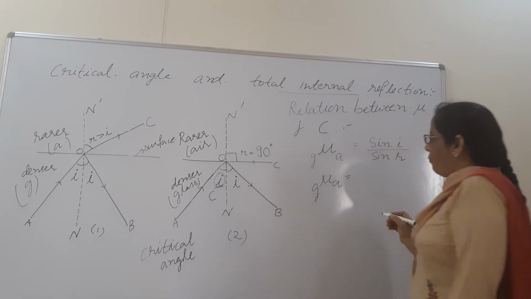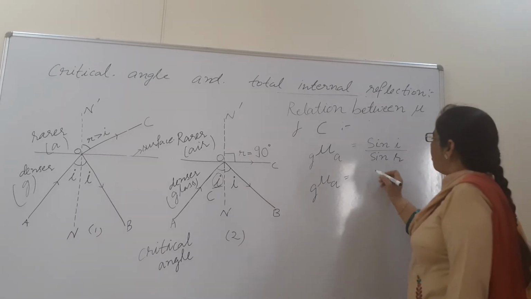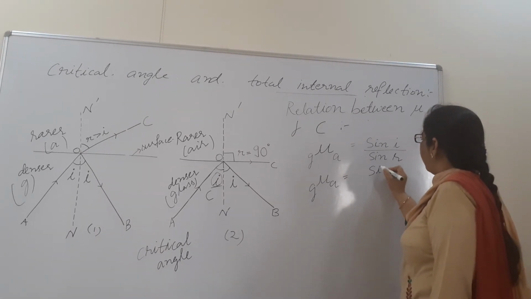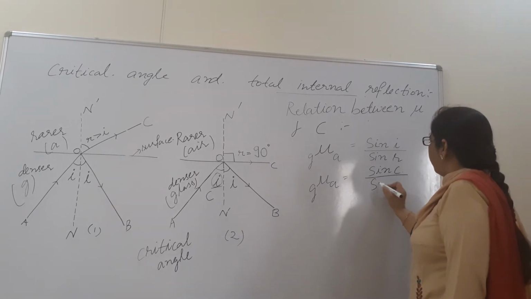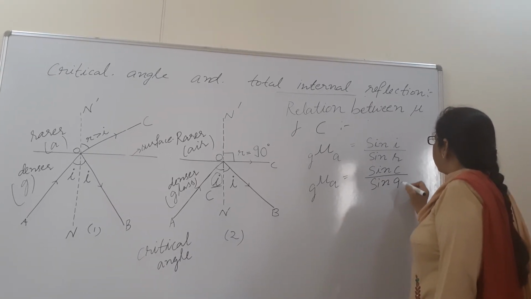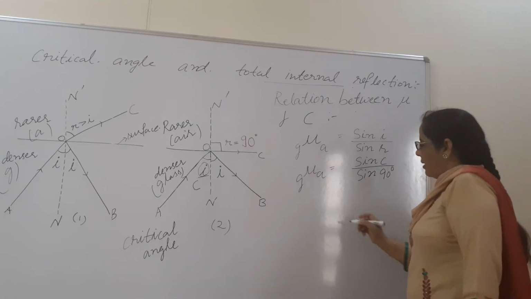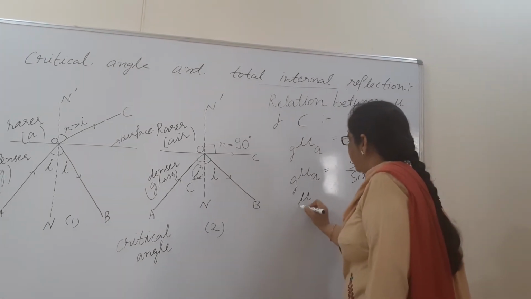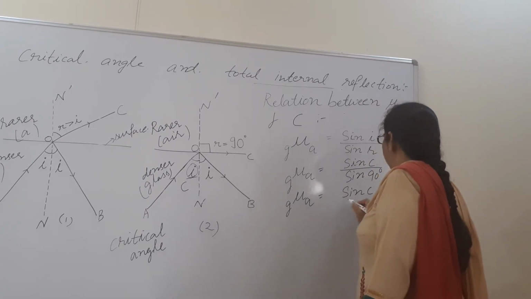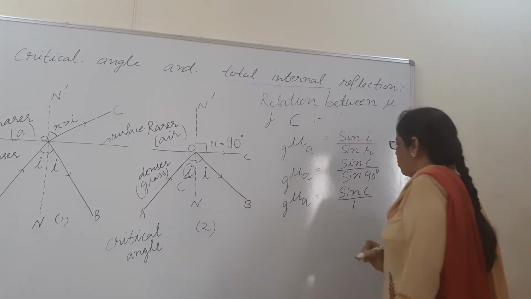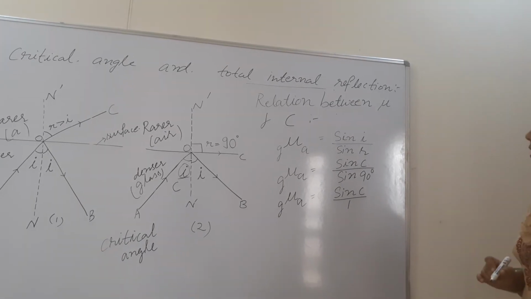What was sin I for this critical angle when I will be equal to C? So we will write here sin C, and when I will be equal to C, what will be the value of R? That will be sin 90 degree. Now what is the value of sin 90, beta? It will be equal to 1. I think everybody knows, you have done in maths.